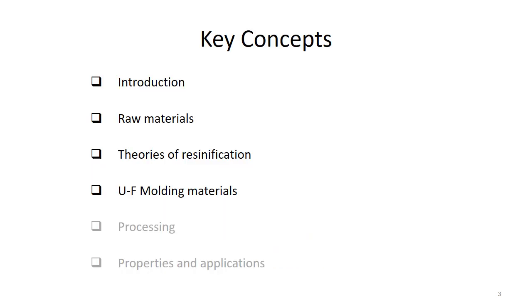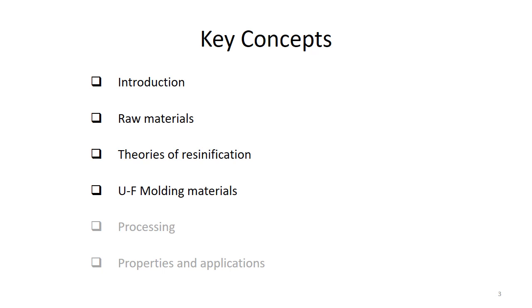Coming to the key concepts, the contents of today's lecture. First, we shall discuss what urea formaldehyde resins are and which kind of materials can be used to synthesize them. Then, for the resinification of these materials, what kind of theories can be adopted.